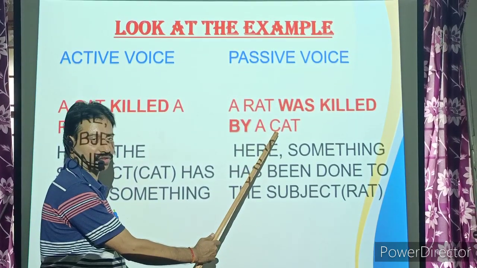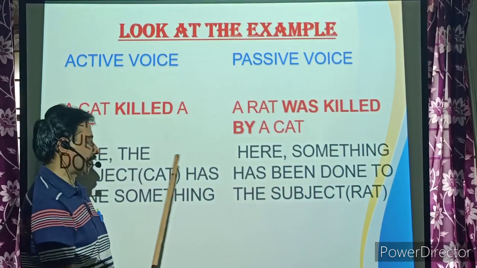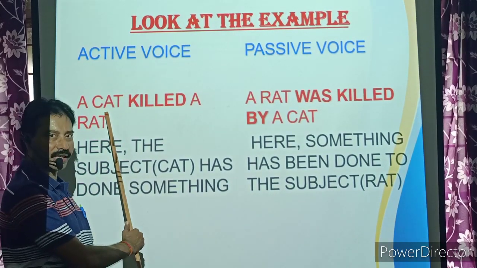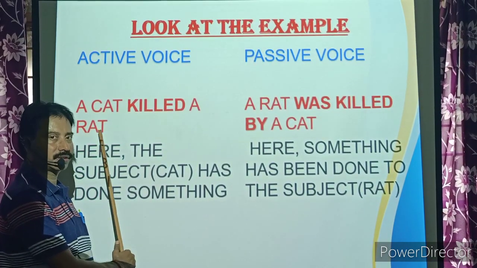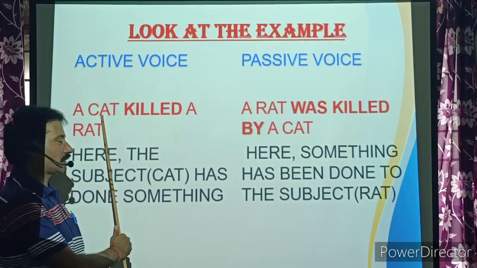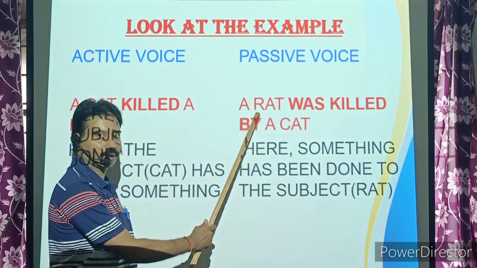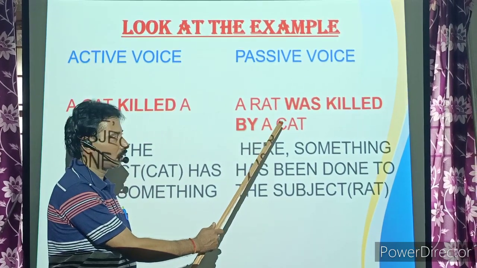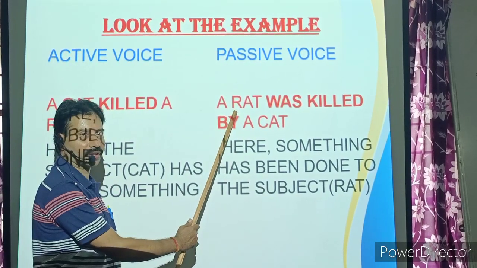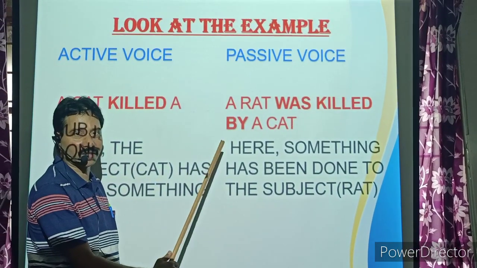Here cat is the object. Here something has been done to the subject. In active voice, the subject has done something. Here the subject is cat. It did something to the rat. Here the subject is active, rat is the receiver. Subject is the doer, rat is the receiver. In the passive sentence, the subject is rat. Here rat did not do anything. Here the object is cat. Here something has been done to the subject, rat. Hope you understood the difference between active and passive clearly.